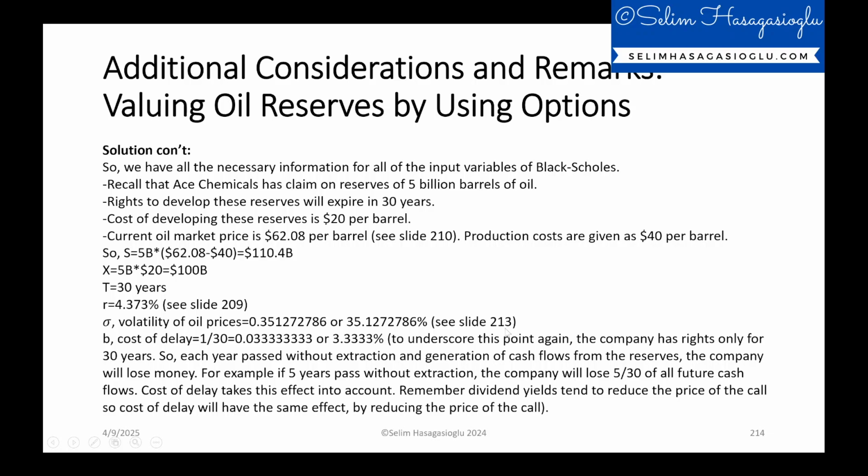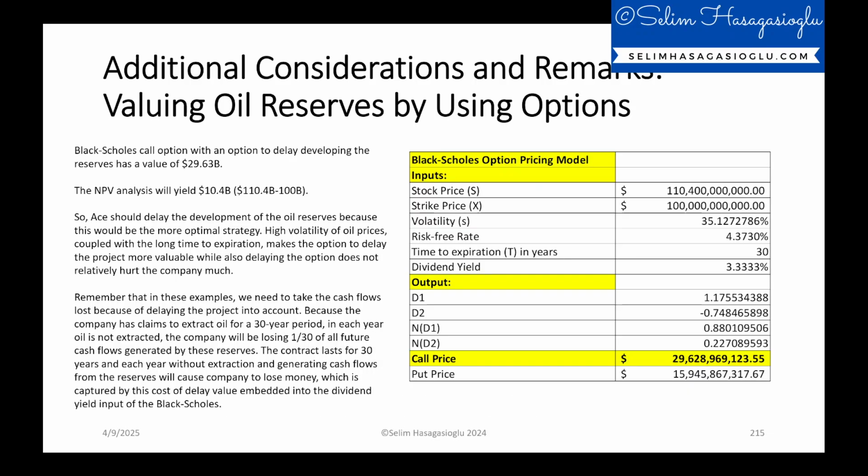around 3.3333%. So to underscore this point again, the company has rights only for 30 years. So each year passed without extraction and generation of cash flows from the reserves, the company will lose money. For example, if 5 years pass without extraction, the company will lose 5 over 30 of all future cash flows. So cost of delay takes this effect into account. Remember, dividend yields tend to reduce the price of the call, so cost of delay will have the same effect by reducing the price of the call.